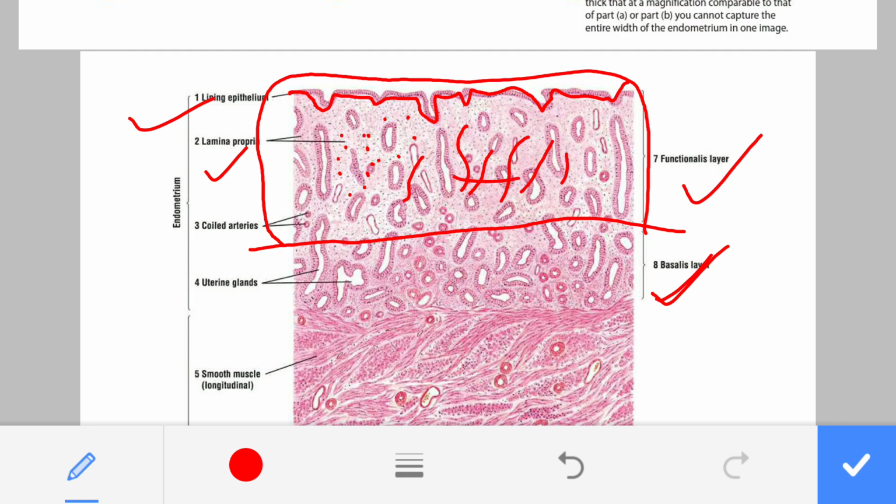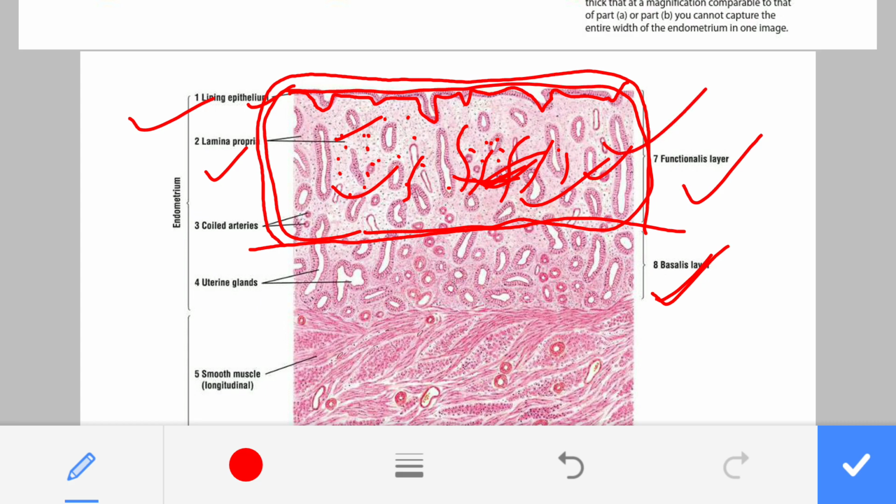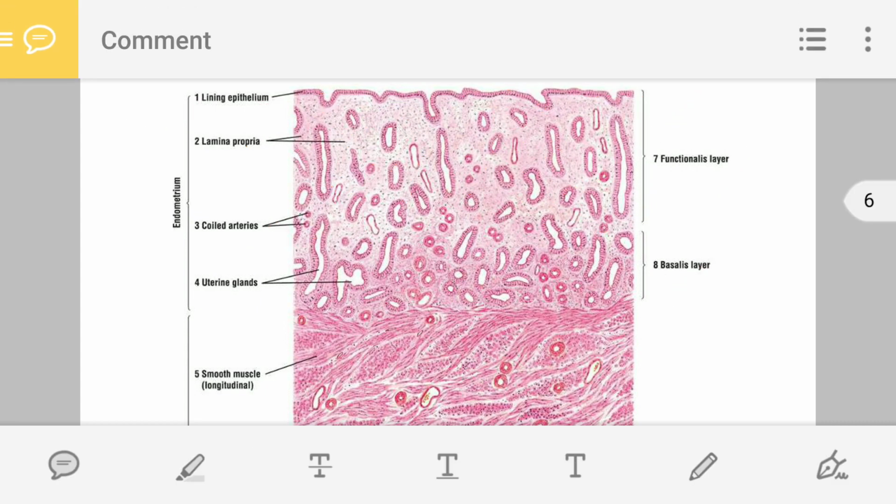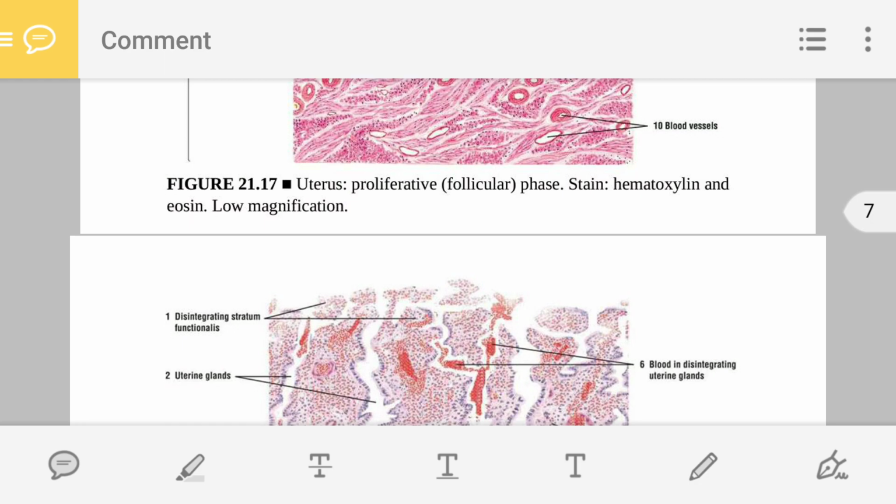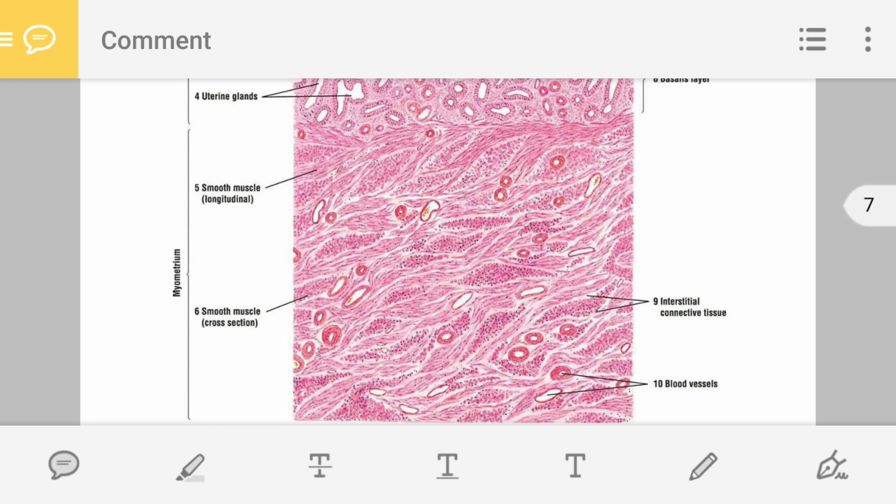All these blood vessels are rupturing, so blood will come out, blood clots, and these are the glands, the uterine glands. So all these things, the lining epithelium, lamina propria, blood vessels, capillaries, and these uterine glands, are removed during the menses. So during menses, the uterus looks like this.